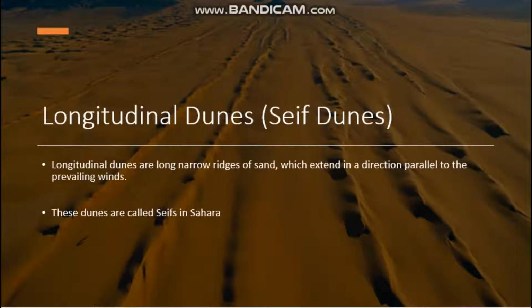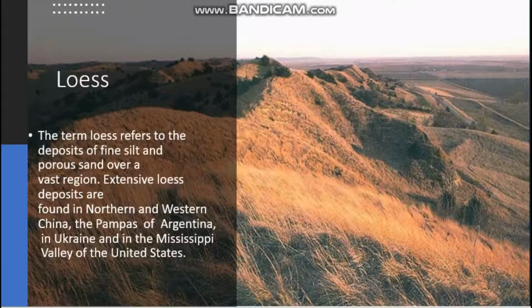Longitudinal dunes are long narrow ridges of sand which extend in a direction parallel to the prevailing wind. So while the wind blows in that direction, a long narrow ridge of sand is formed. These dunes are called sheafs in the Sahara also. So mostly which place can you see this? In the Sahara Desert.